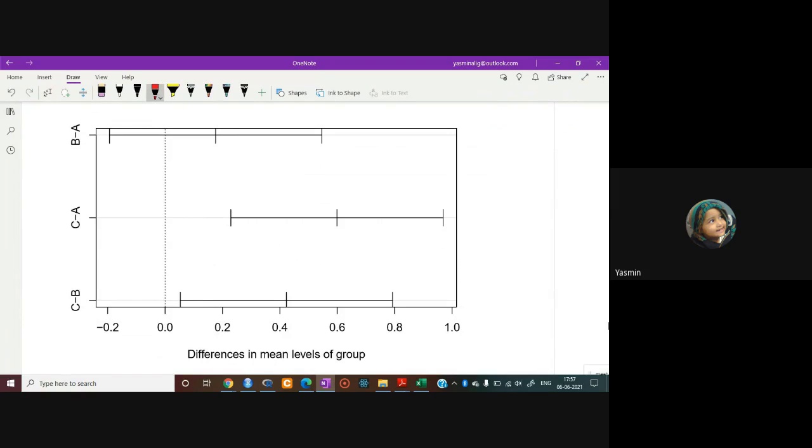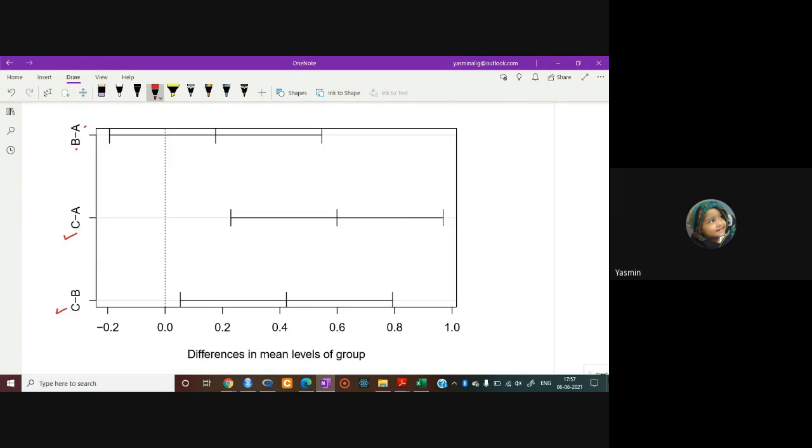Here the first, B and A, is the interval for this group comparison. Here 0: if 0 cuts this interval, it means these groups are insignificantly different from each other. For these two intervals, 0 doesn't pass through them, it means the groups A and C, and B and C are significantly different from each other, right?